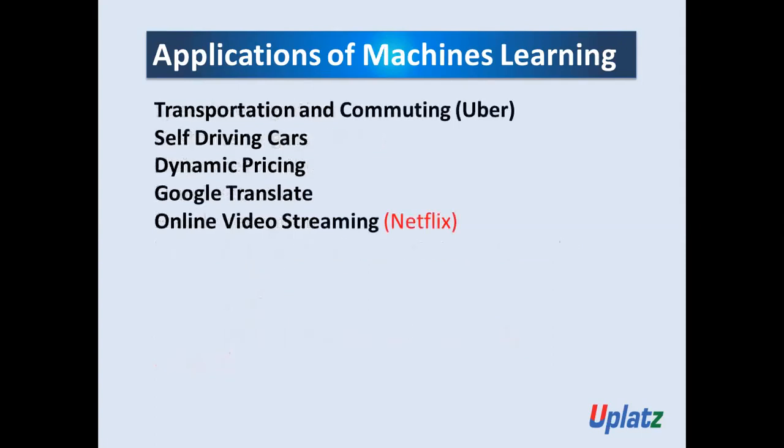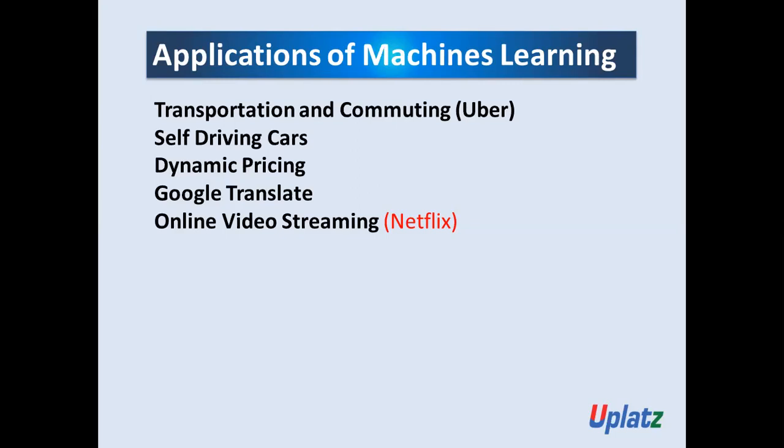Now the next thing is transportation and commuting. In transportation and commuting, again machine learning plays an important role. Then the next ones are self-driving cars, dynamic pricing, and Google Translate, which is also important. And finally, online video streaming, that is Netflix. There are also many other applications of machine learning.